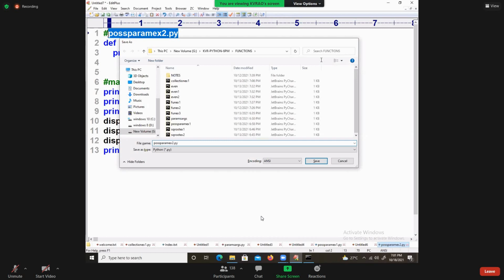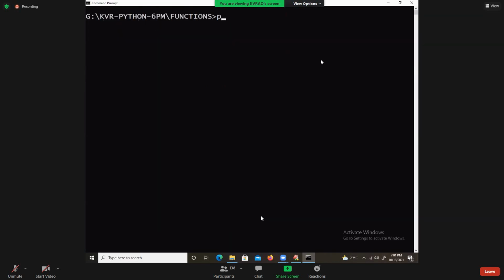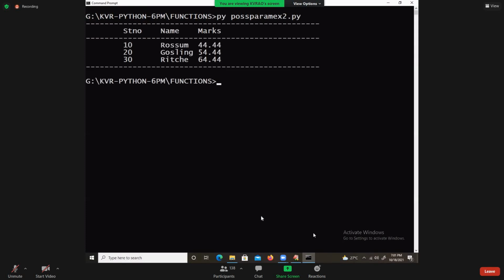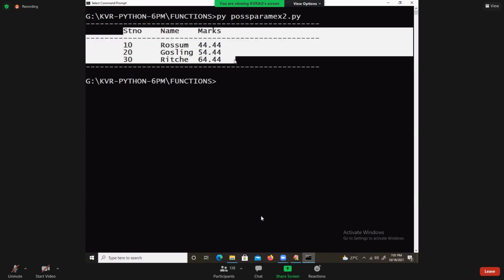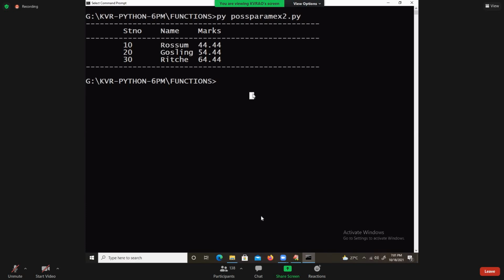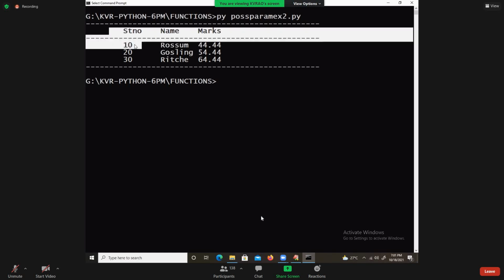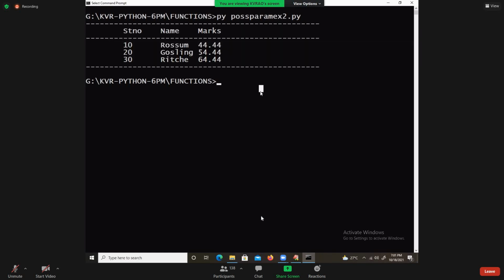So let us execute this code. The parameter passing mechanism to number, name, marks. Order must be followed. The number of arguments in the function call must be similar to the number of formal parameters. Are you able to get my points? Are you able to see the output of it?